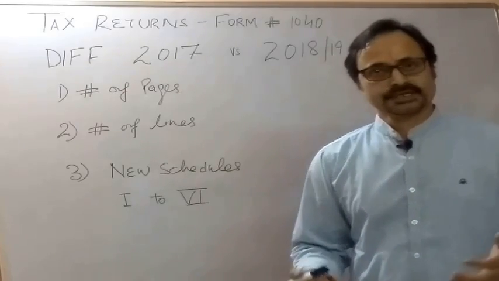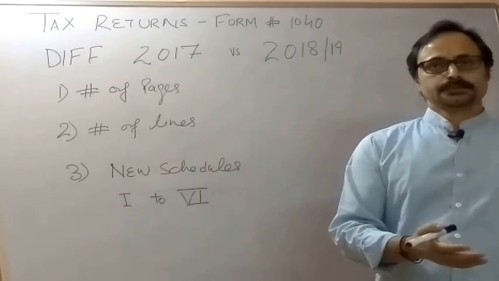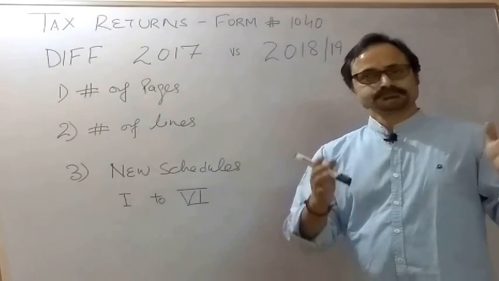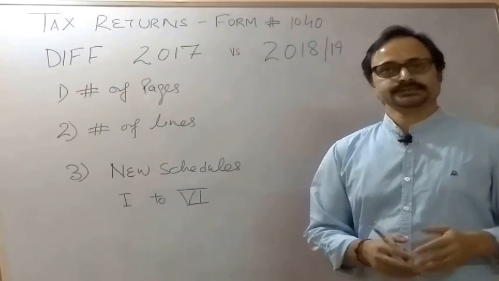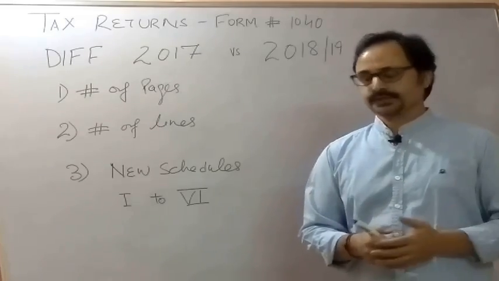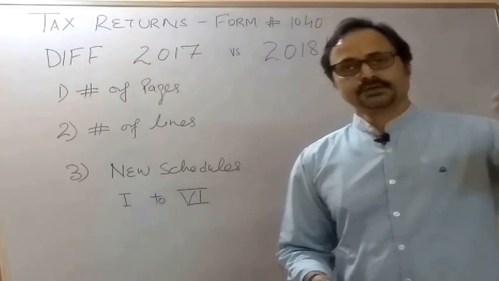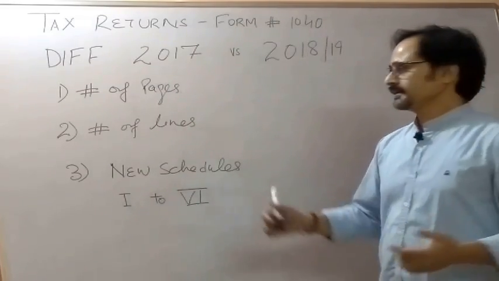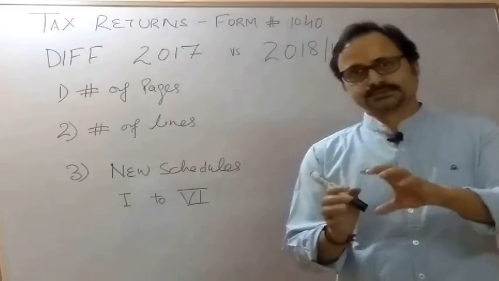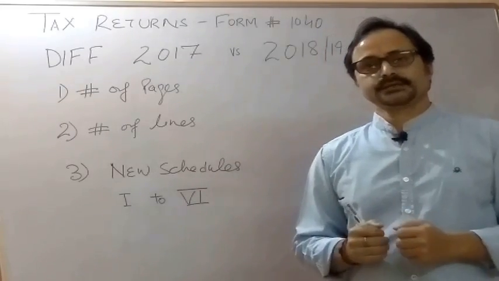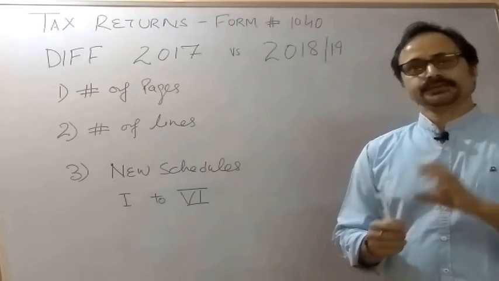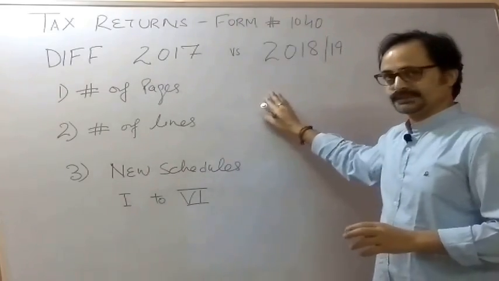Because we are working for lenders, we are going to address these applicants or taxpayers as borrower. Whatever total income they are getting from different sources will be written in the first 2 pages.